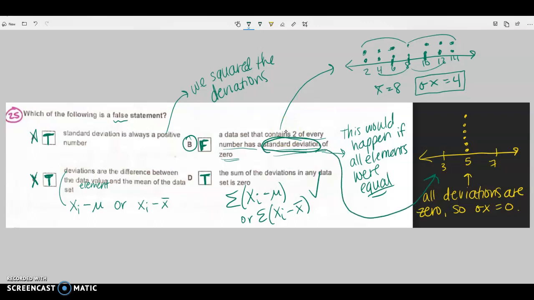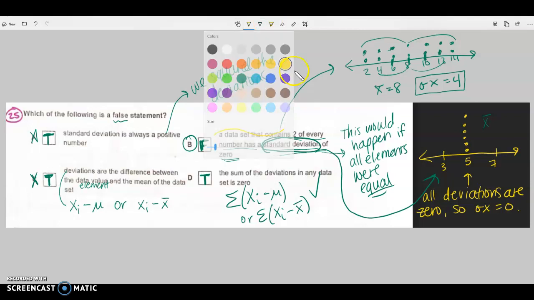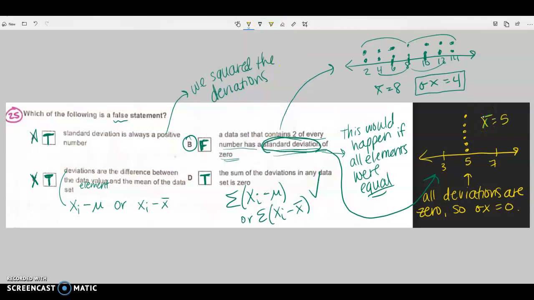So if you put these 5s in L1, and I suggest you do it, I'm just doing it. I know it's going to be 0, but I'm doing it anyway. These elements have a deviation of 0. So the mean is 5, and both standard deviations actually are 0. Because every time you find a deviation, all these elements are 5, you're going to take the element minus the mean, and you're going to do 5 minus 5 for each and every one. So be careful about that one. Something about that is going to come up on the test.